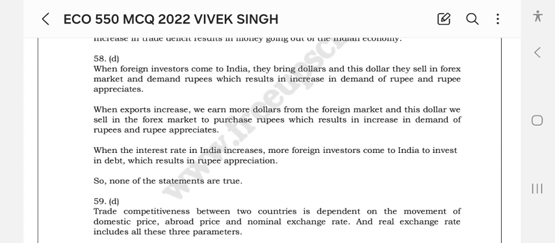When foreign investors come to India, they bring dollars, and these dollars they sell in the forex market and demand rupees, which results in an increase in demand of rupees and rupee appreciation. When exports increase, we earn more dollars from the foreign market, and these dollars we sell in the forex market.